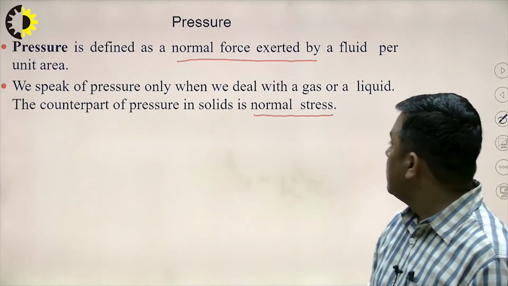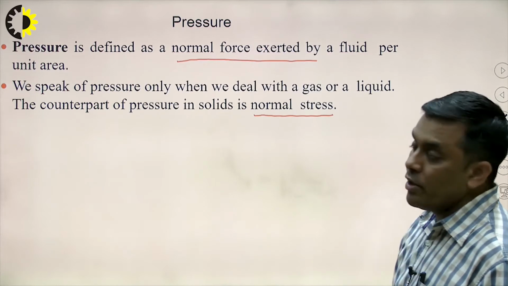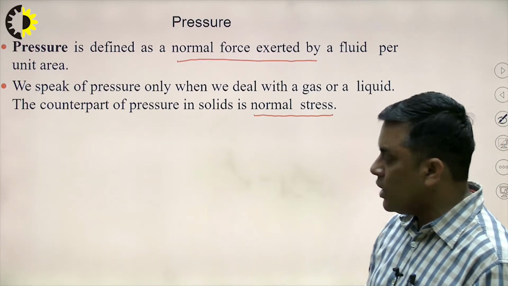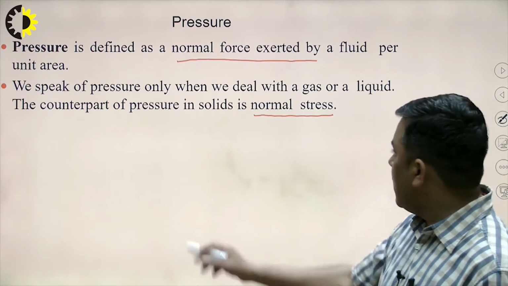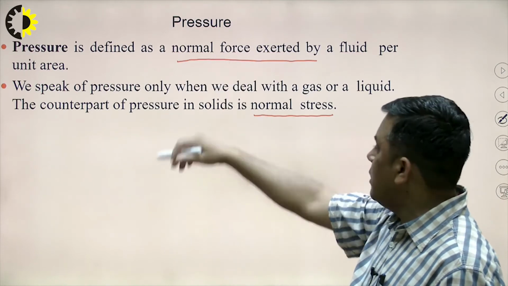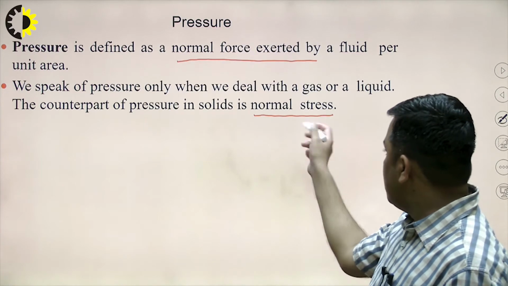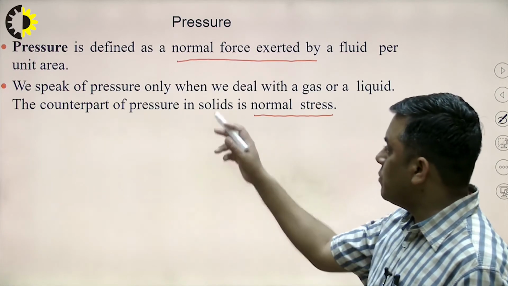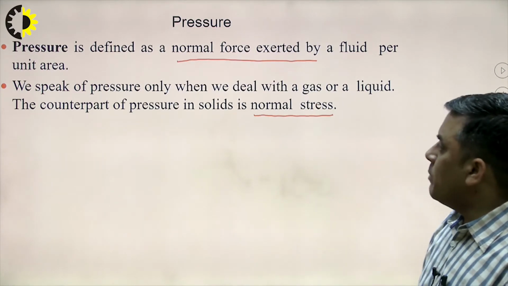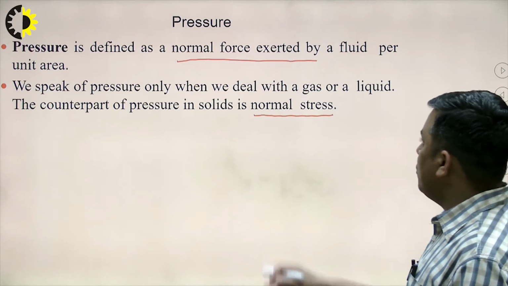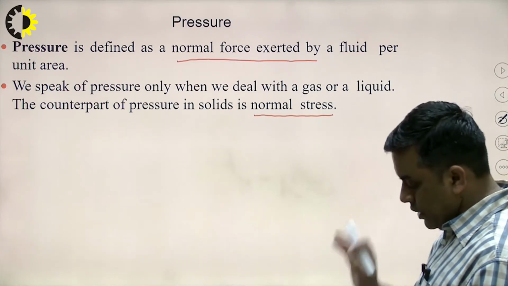But in fluids, liquids or gases, we generally consider pressure, and that is why we consider normal force here, because in stresses also we are talking about normal stress. So the pressure is clear. I hope it is clear that pressure is defined as the normal force exerted by a fluid per unit area.